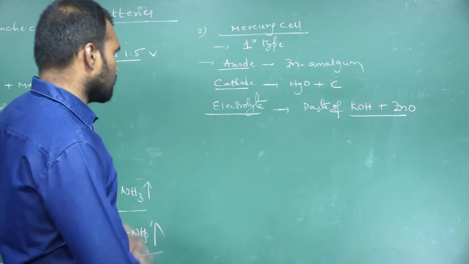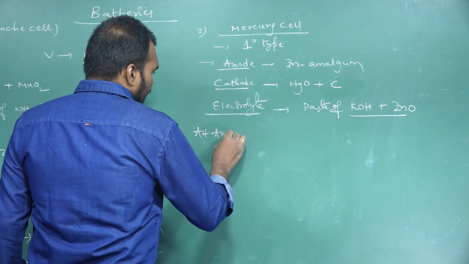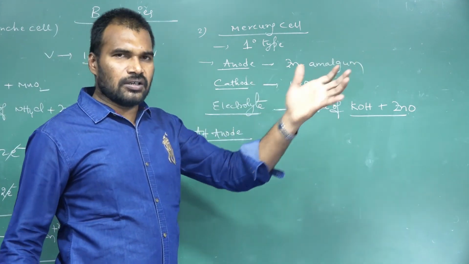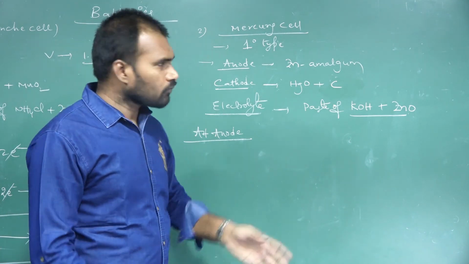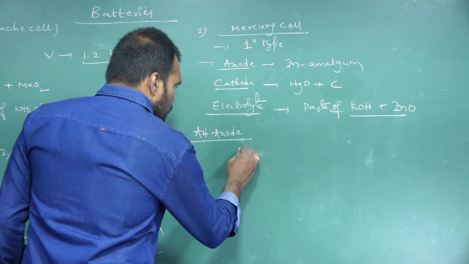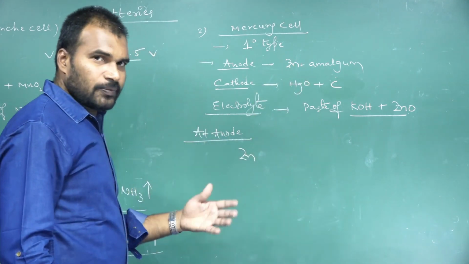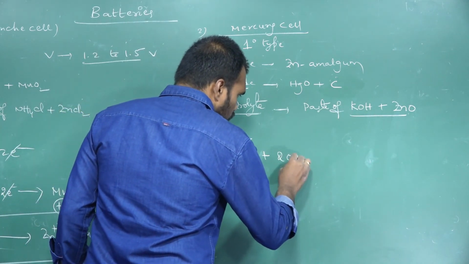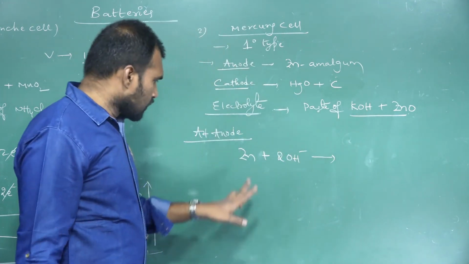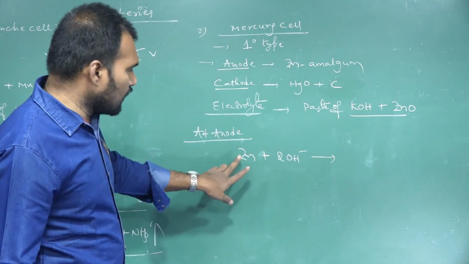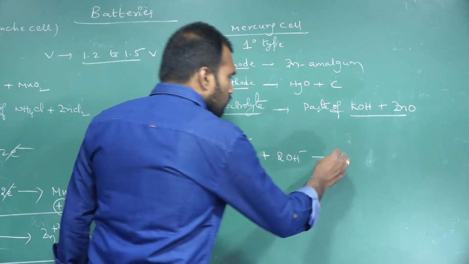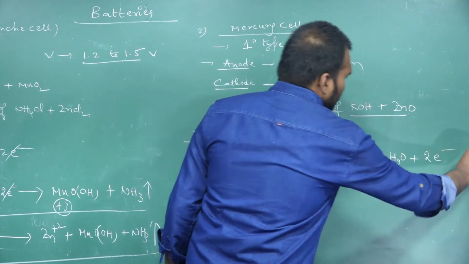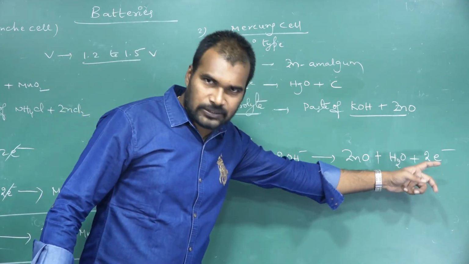The paste of potassium hydroxide and zinc oxide we are using as what? Electrolyte. Let us see the process, what happens at anode and cathode. At anode, what will happen? Zinc amalgam means zinc plus Hg, it's an alloy of zinc and mercury. But here zinc will actively participate. So the zinc which was present in the amalgam will react with OH- ions. Zinc plus 2 OH- ions, and it will come out as what? Zinc oxide and H2O and 2 electrons. Here electrons are liberated.